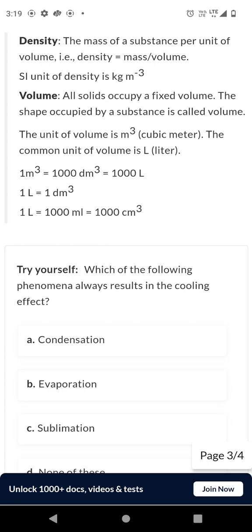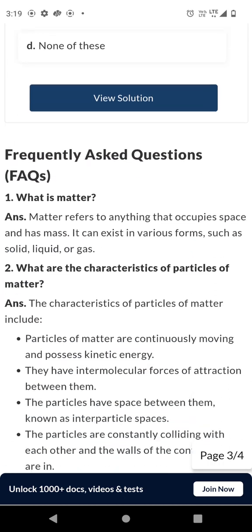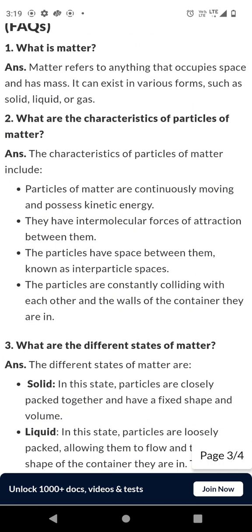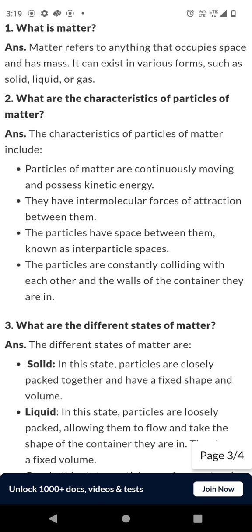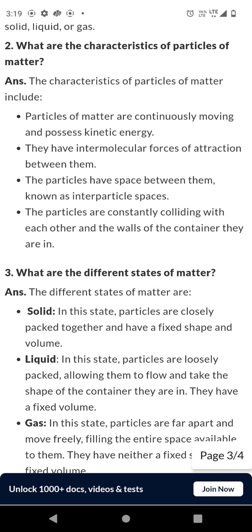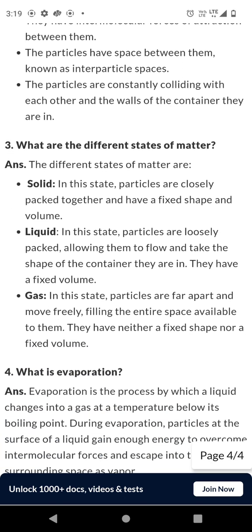1. What is matter? Matter refers to anything that occupies space and has mass. It exists in solid, liquid, or gas forms. 2. What are the characteristics of particles of matter? Particles are constantly moving and possess kinetic energy. They have intermolecular forces of attraction between them. They have spaces between them, interparticle spaces. They collide with each other and the walls of the container.